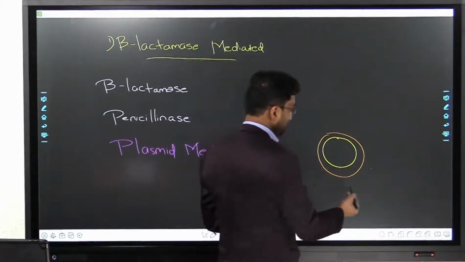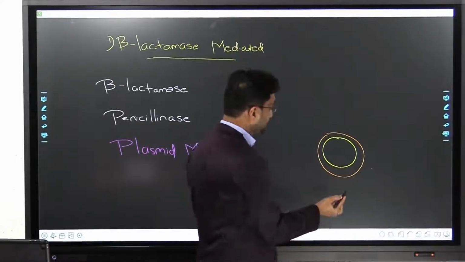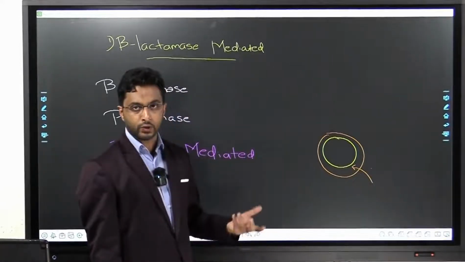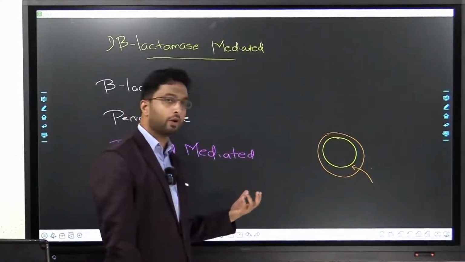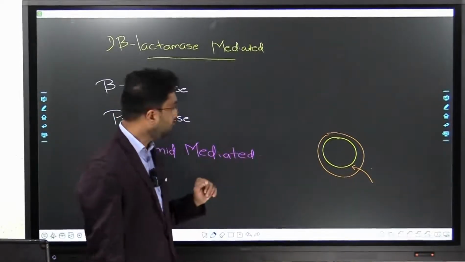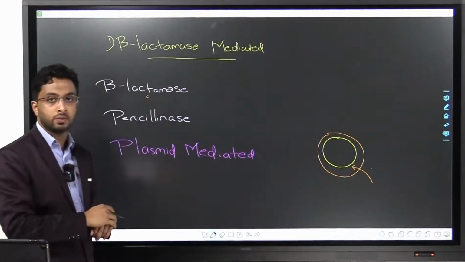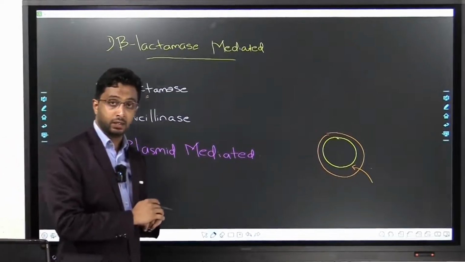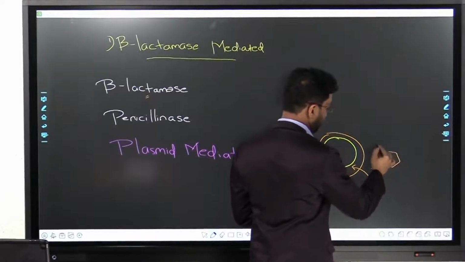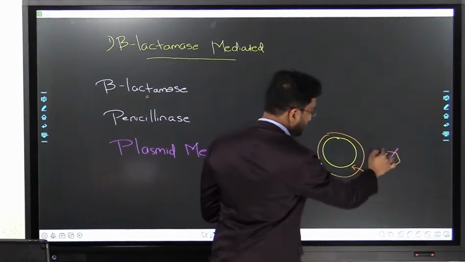The role of those antibiotics is to act upon this cell wall and destroy it. And once the cell wall is destroyed, the bacteria cannot survive. Now, what do these organisms do? They produce something known as beta-lactamase. Imagine this is a beta-lactam ring.